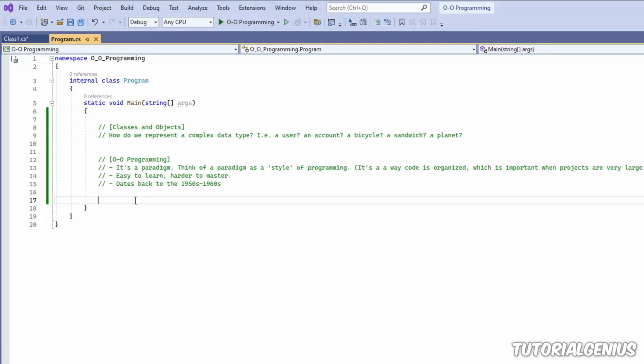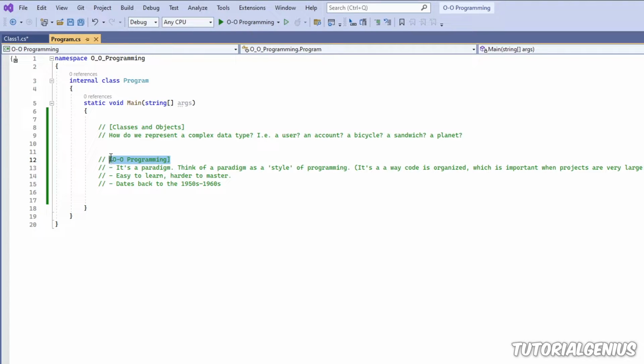Now, OO programming is a very large, complicated subject that has lots of advantages and lots of benefits, but that is one of them. OO programming dates back to the 1950s, 1960s, but it definitely gained popularity, as far as I remember, in the early 2000s. That's when it really kicked off. What we've been doing so far is called procedural programming, where the program starts and we execute each line in order. We might have a method or two, and things are very simple. But again, in very large software applications, this is quite hard to maintain.